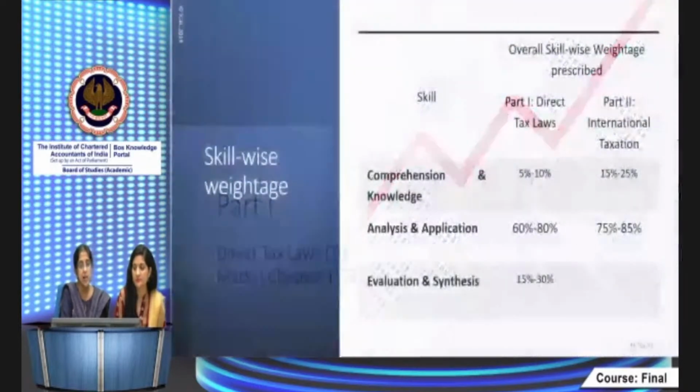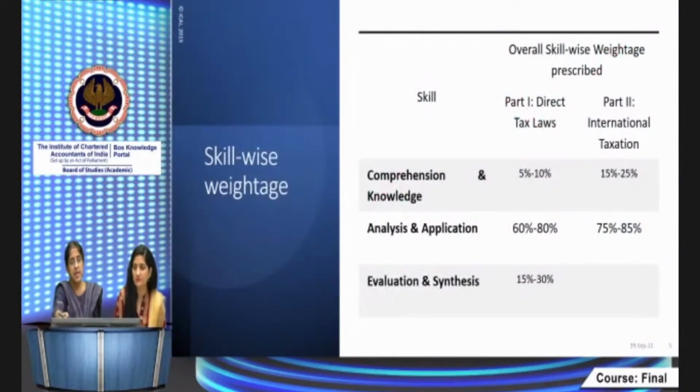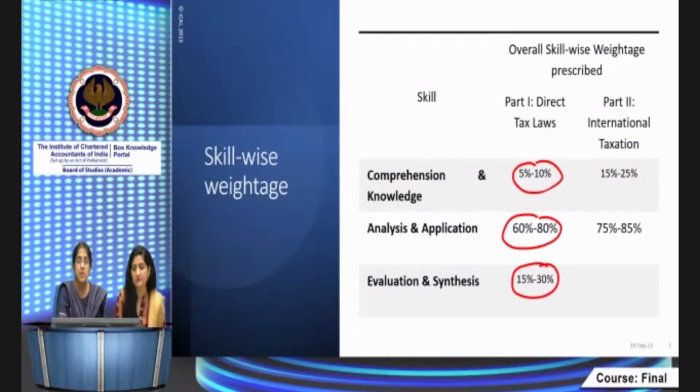You just see in detail, knowledge and comprehension is only 5 to 10%. Of course, for learning purposes you have to have knowledge, only then you'll be able to apply. But as such, your knowledge won't be directly tested because it's the final level. It's application and analysis 60 to 80%, and 15 to 30% evaluation and synthesis, the compulsory question in section 1, as well as 1 additional question in section 1.